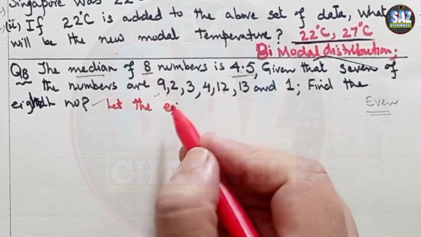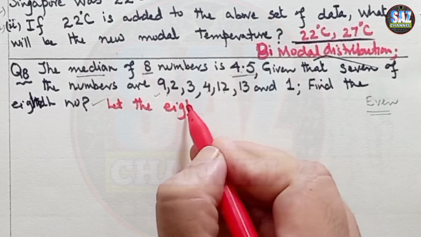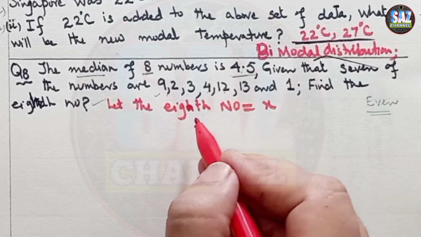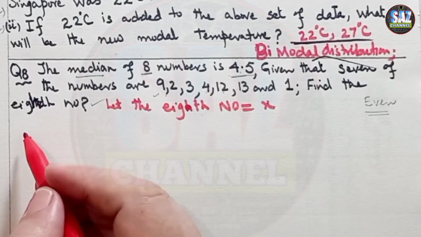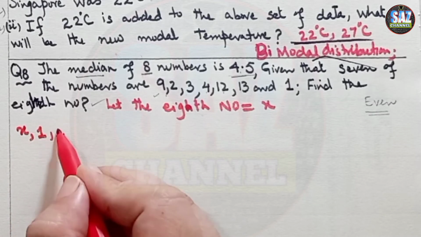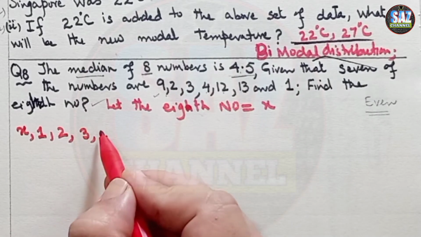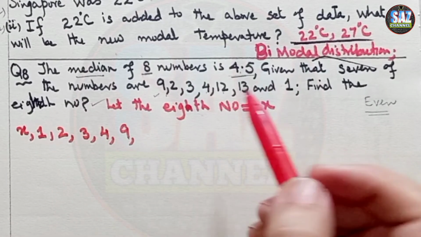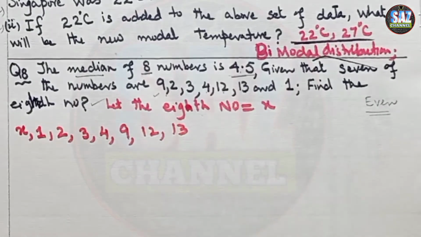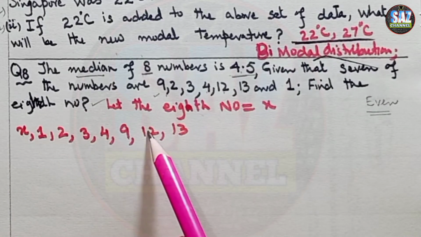Now x can be at the beginning: x, 1, 2, 3, then 4, then 9, then 12 and 13. Let me check whether I have written 8 numbers or not: 1, 2, 3, 4, 5, 6, 7, 8.